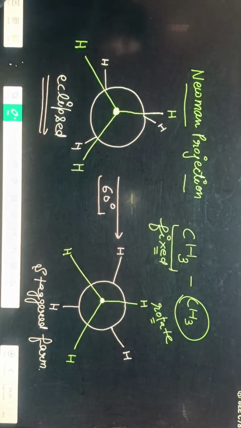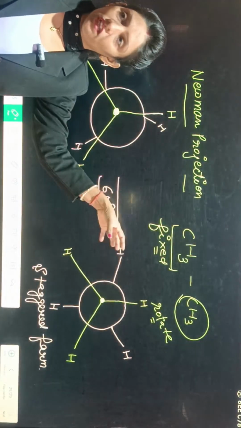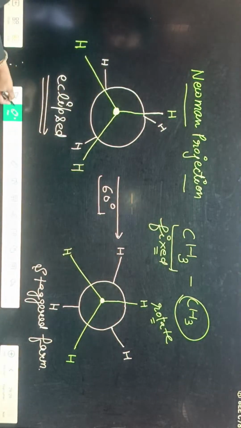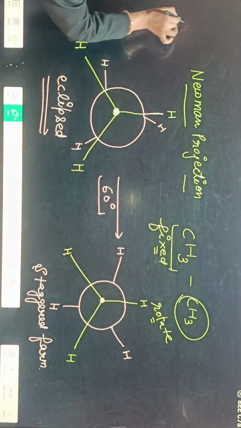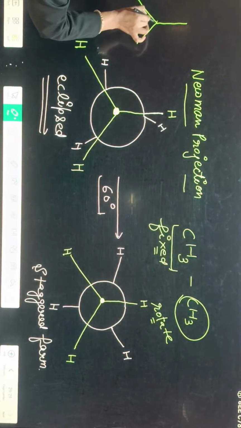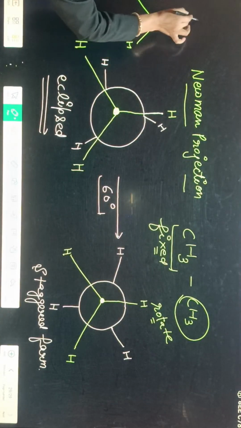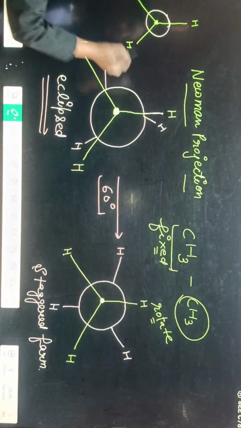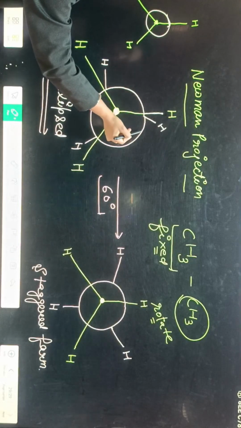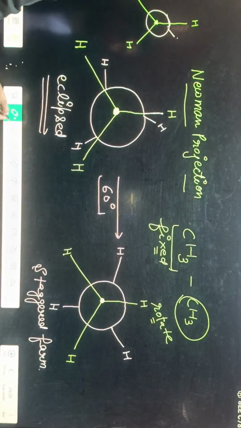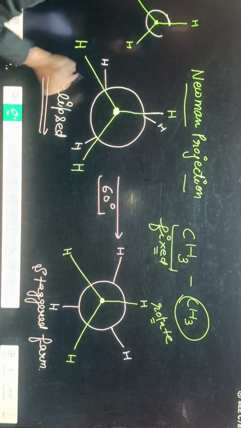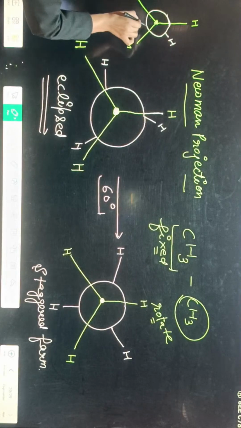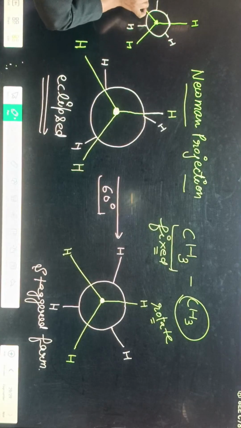Clear or not? Some structures we can form in between them, like this. This hydrogen after rotation may be only here, this may be here only, this here only.